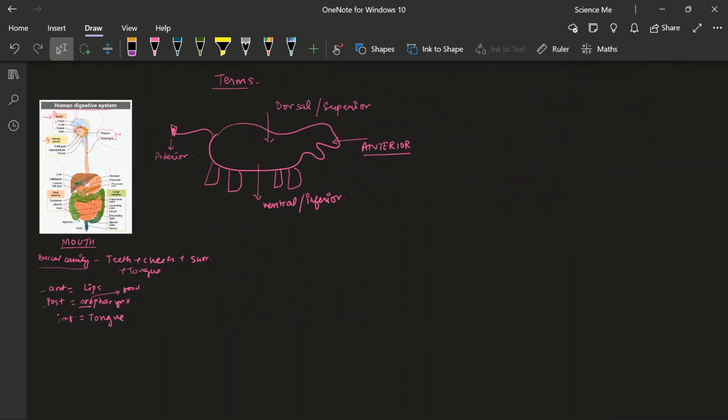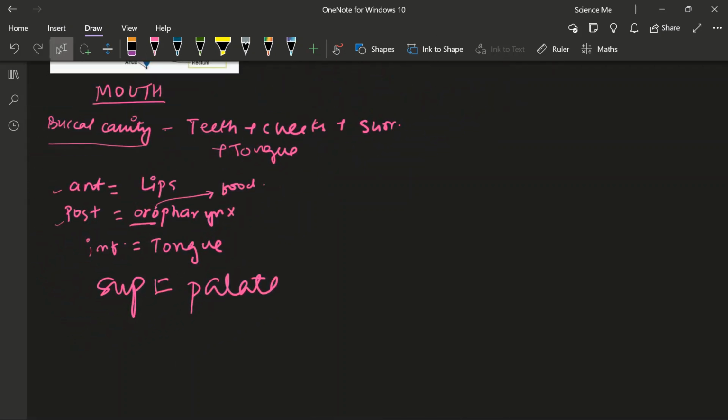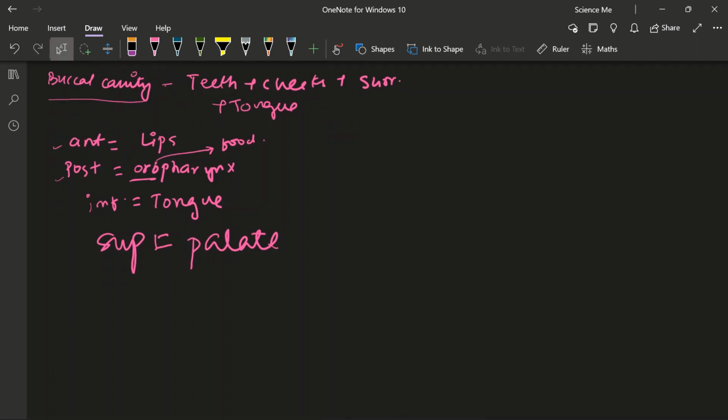In front. This is our buccal cavity. In front, what is there? Lips. Behind, in the posterior, what is there? Oropharynx. Inferior, down here, what do we have? Tongue. And above, in the superior, what will we have? Our palate. If you touch your tongue on the upper end, you will feel that rough palate which has rugae in it. We'll do that. So this is your buccal cavity.